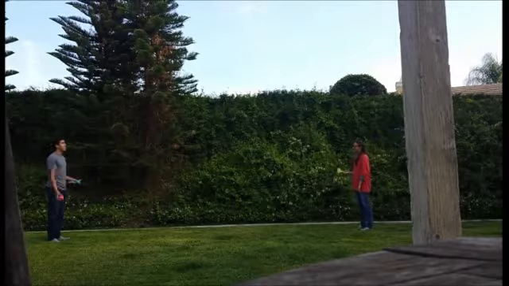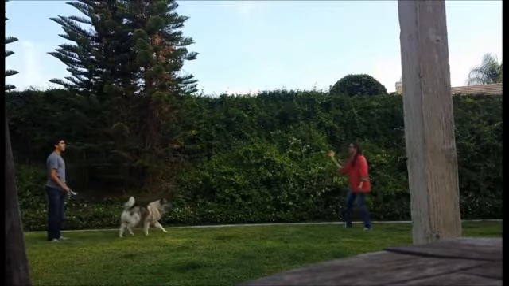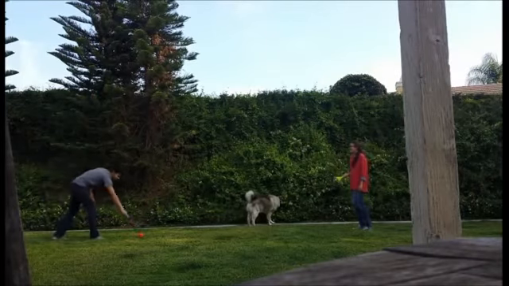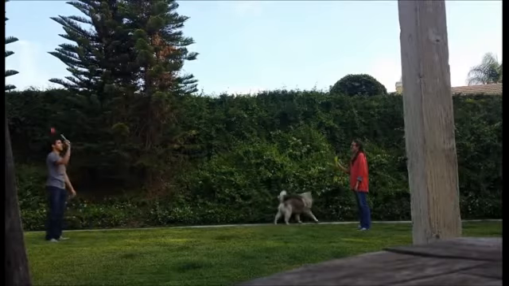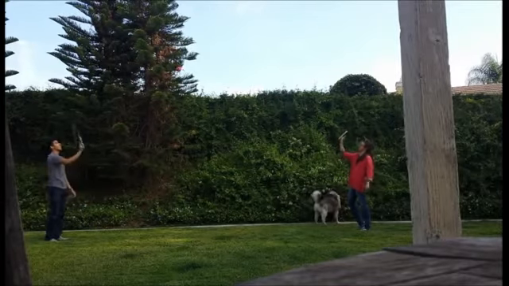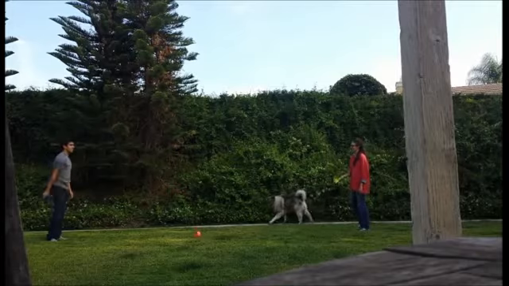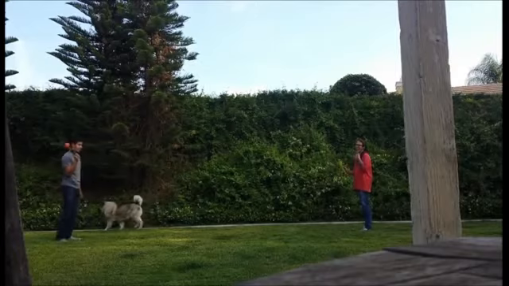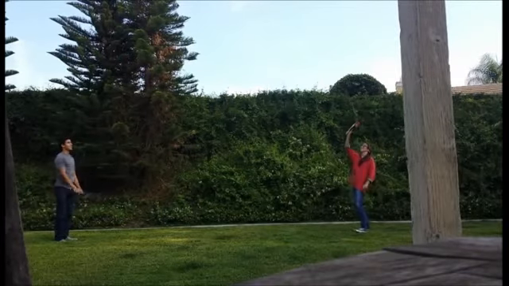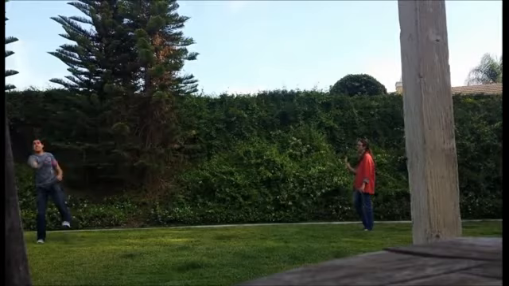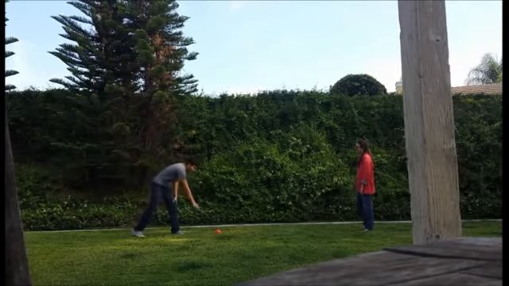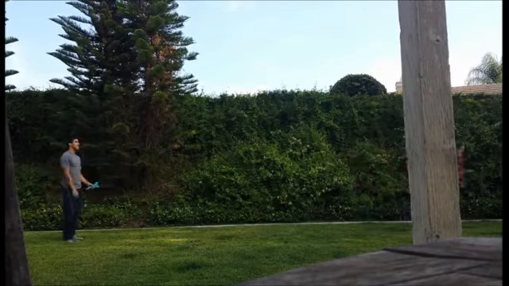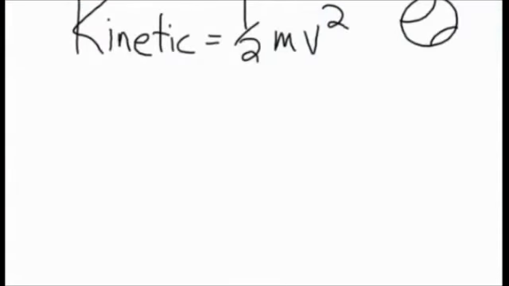When the ball is in the air, it has both kinetic and potential energy. As you can see here, this unskilled player wasn't able to deliver enough kinetic energy to the ball in order for it to reach the other player. As you can see, he really sucks. Here you can see that the ball has enough kinetic energy to reach the other player. However, the umpire is unskilled enough to catch the ball. Here, the ball has too much kinetic energy and goes too far. And there are two different pitches.